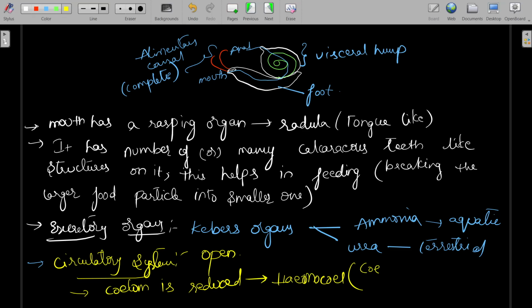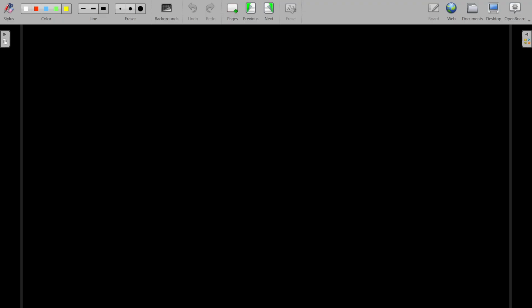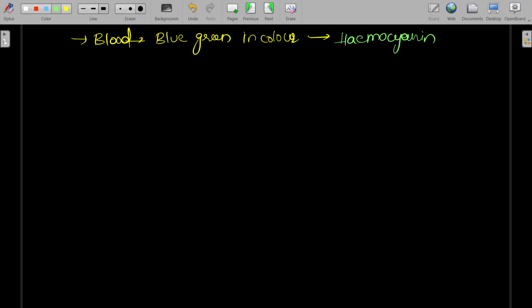Hemocoel consists of coelom plus blood. The color of blood in mollusks is blue-green because of the presence of a pigment called hemocyanin.